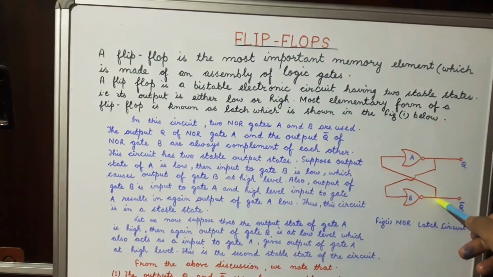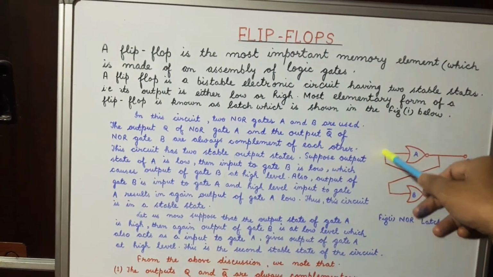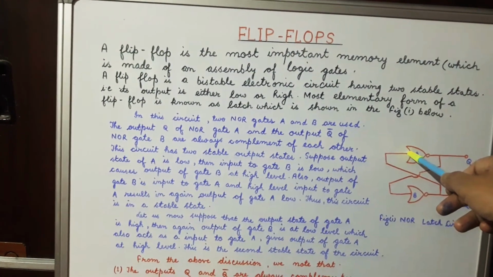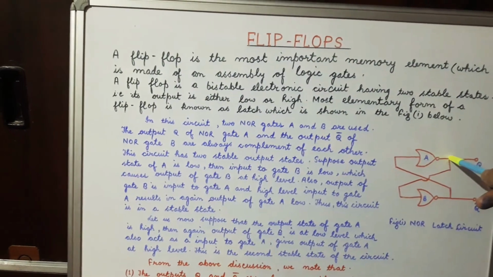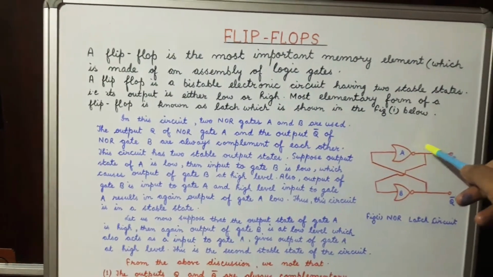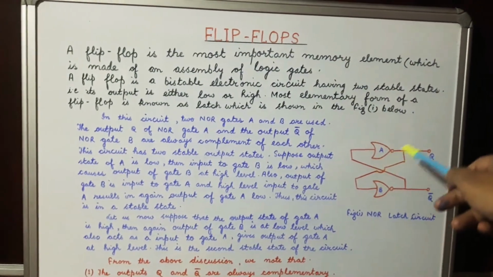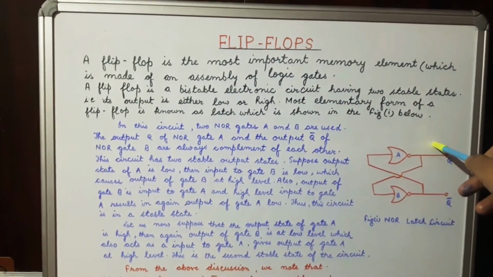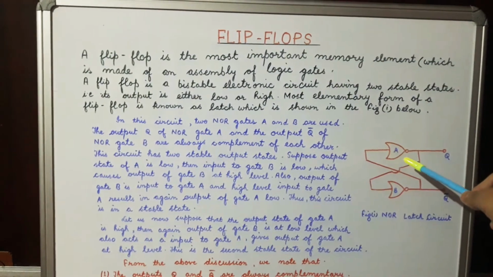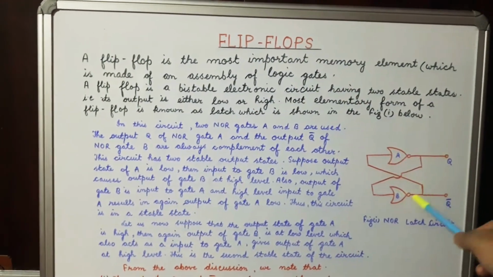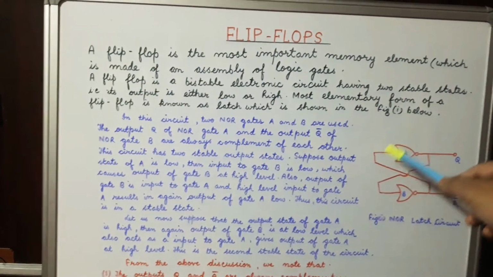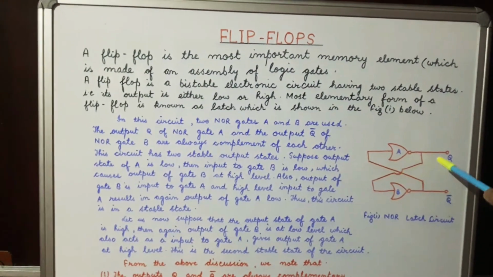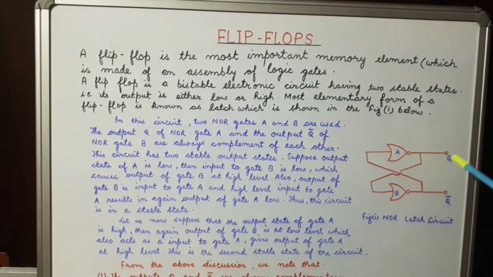Now output of the gate B is input to gate A. A high level input to gate A results in a low level output of gate A. This is one of the stable states. Thus we find that this circuit is in a stable state and this is one of the stable states.